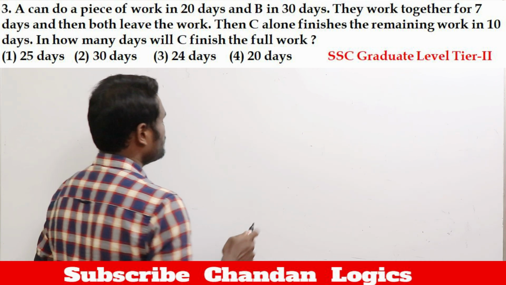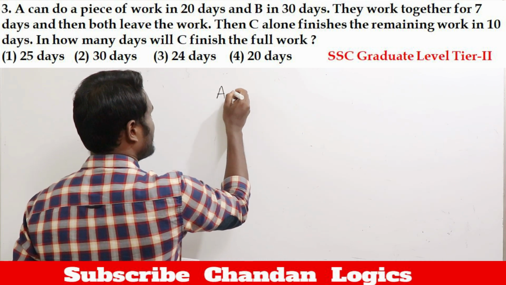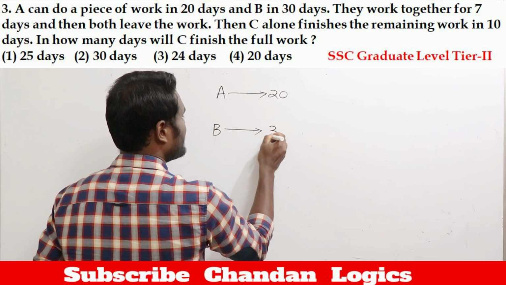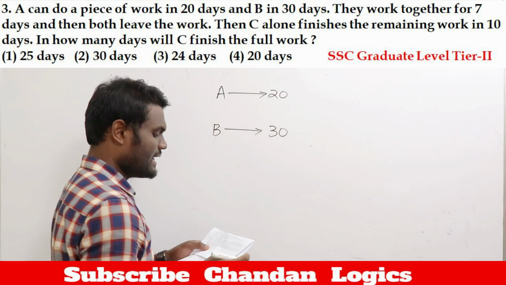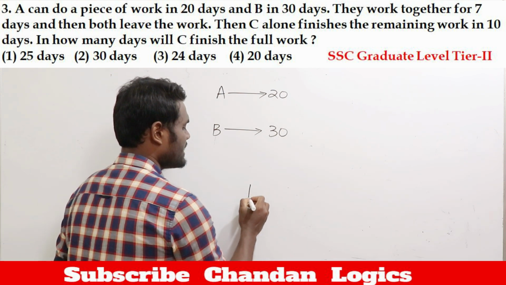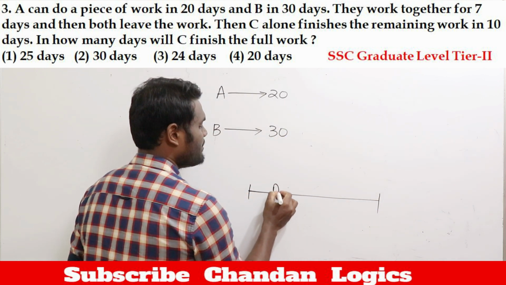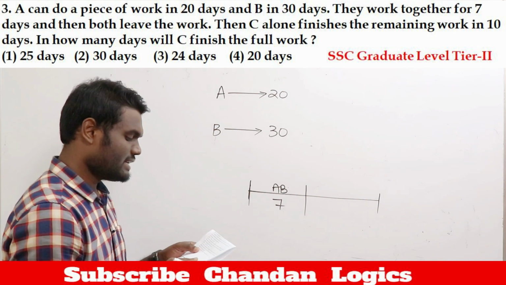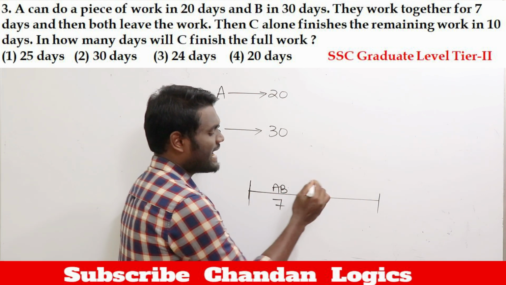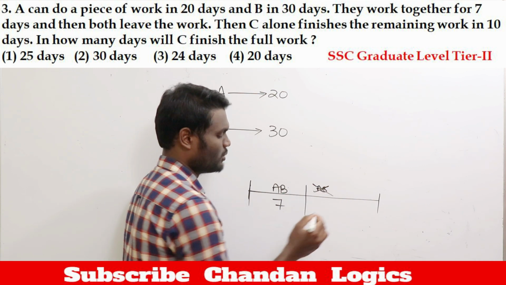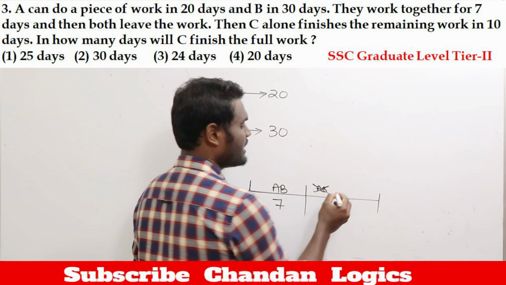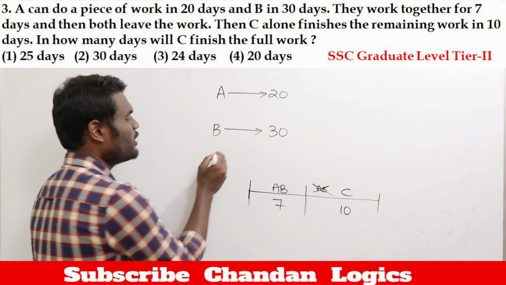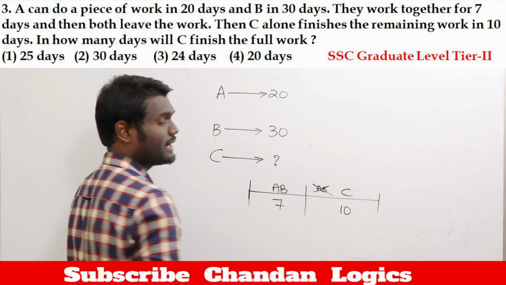Okay. So, simple question. A can complete work in 20 days. B can complete work in 30 days. According to the question, they work together for 7 days, which means work is started and A, B are going to work together for 7 days. After that both of them leave the work. Then C alone finishes the remaining work in 10 days. Now your question is to find C alone can complete the work in how many days?